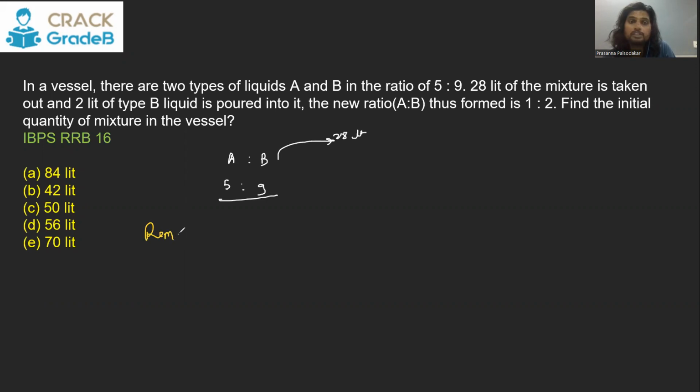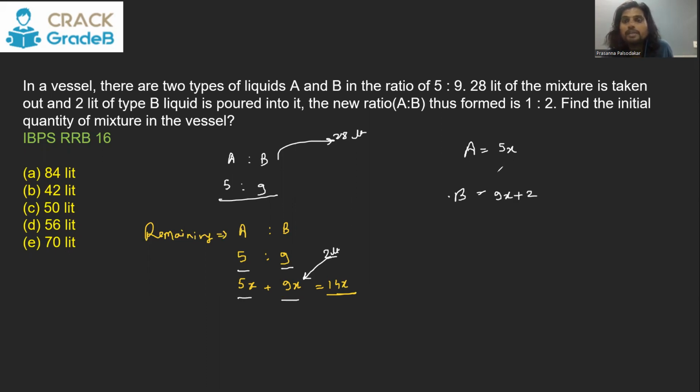So we start our question with the remaining solution. Remaining will have A and B in the ratio 5:9. That means if A is 5x, B will be 9x, and together they will be 14x. So we have a remaining solution 14x in which A and B are in the ratio 5:9, hence 5x A, 9x B. Into this we are pouring 2 liter B. So A still is 5x, but B now becomes 9x plus 2. This ratio between A and B is 1/2. Thus the ratio is 1:2.